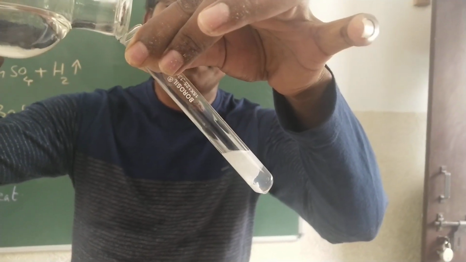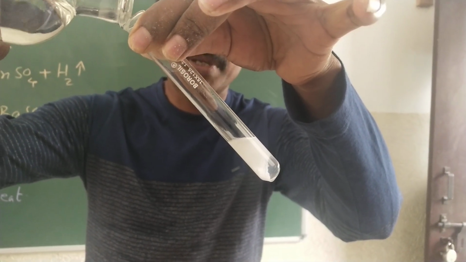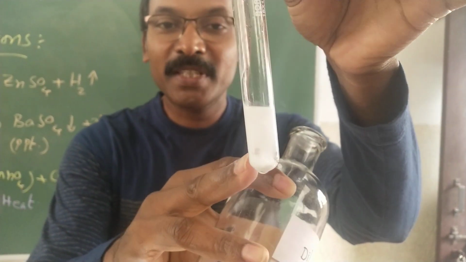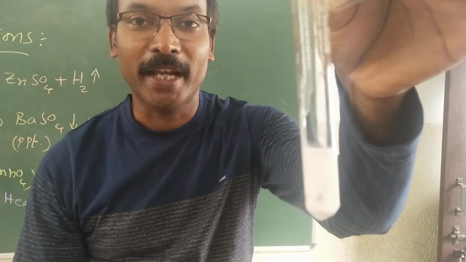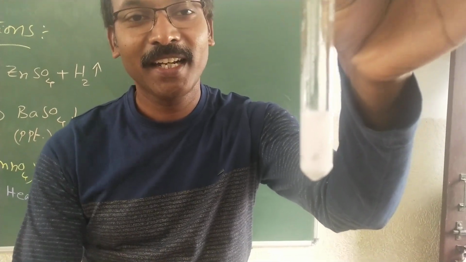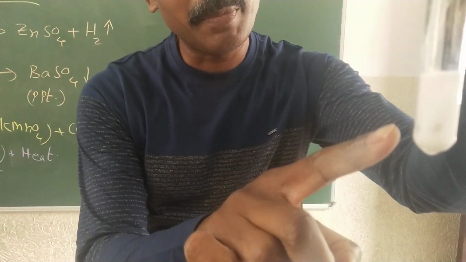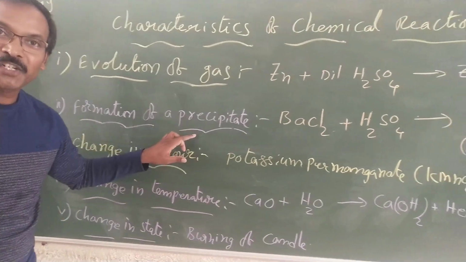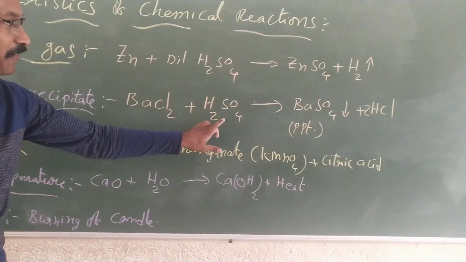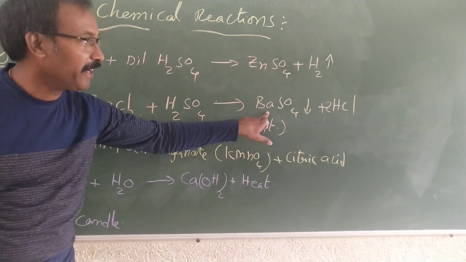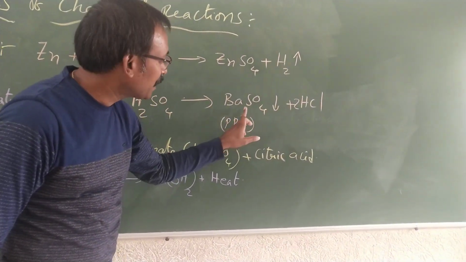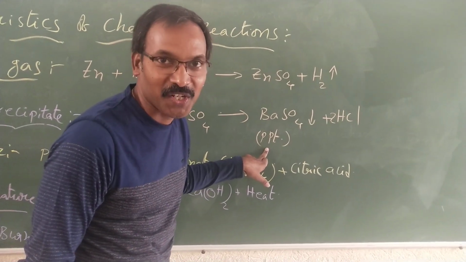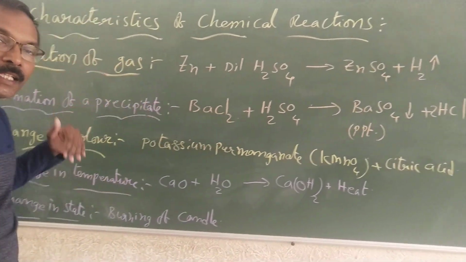Children, are you able to see the precipitation formation? Precipitate. Yes children. So this is barium sulfate and hydrochloric acid. Okay children, clear? Yeah, this is the precipitation. So you saw the reaction happened with the barium chloride and sulfuric acid to produce barium sulfate and hydrochloric acid. You observed the white precipitate formed in the reaction. Am I right children?